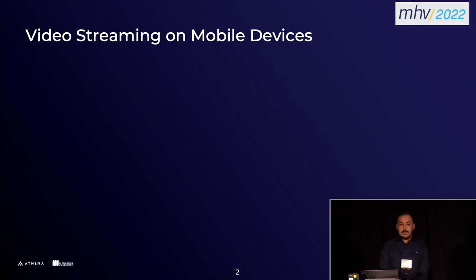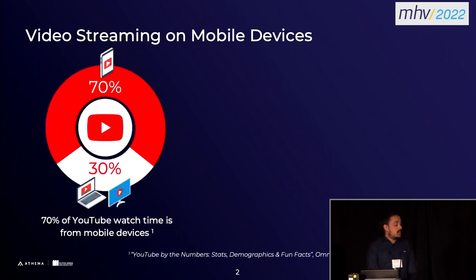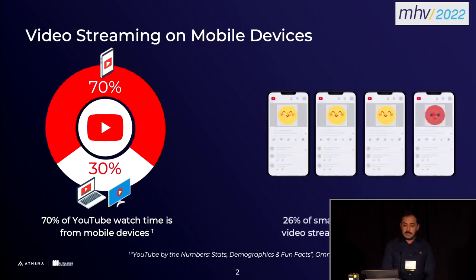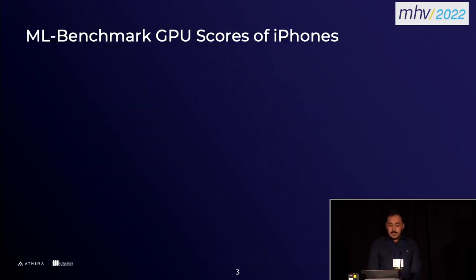So I will start with some numbers to clarify why we chose to work with mobile devices. When we see the YouTube watch time, actually 70% of it is coming from mobile devices. But on the other hand, 26% of smartphone users reported that they encounter a video streaming problem every single day. So we thought we can address this QoE issue using the hardware capabilities of the mobile devices.